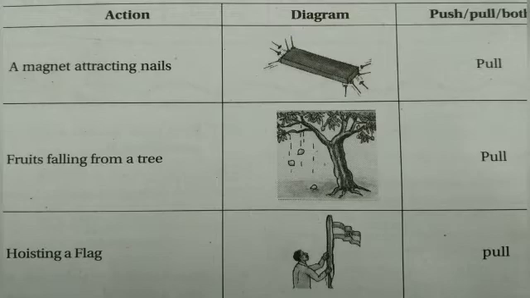So gravitational force pulls all objects towards the earth. That's why life exists on earth. We are stable on the earth, or else we may fly off from the earth. So what is the reason for the falling of fruits? Because of gravitational pull. So what force can we write here?